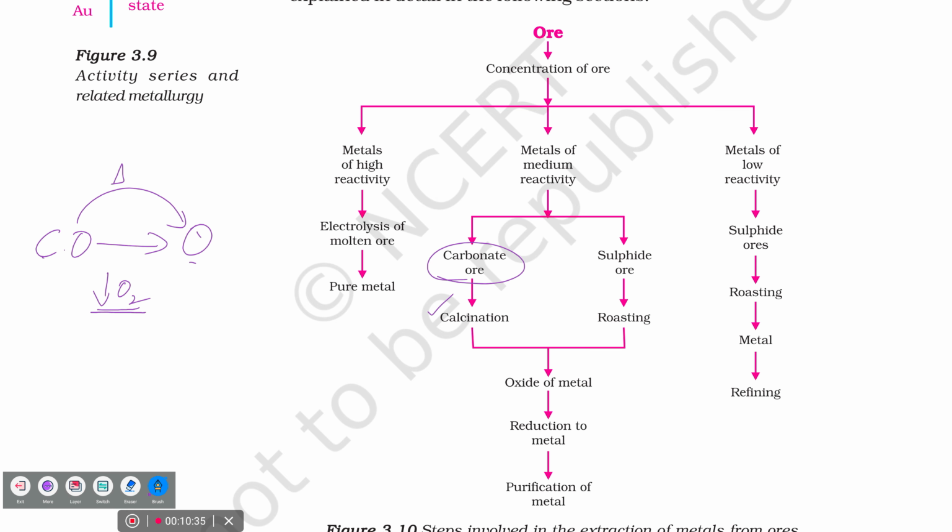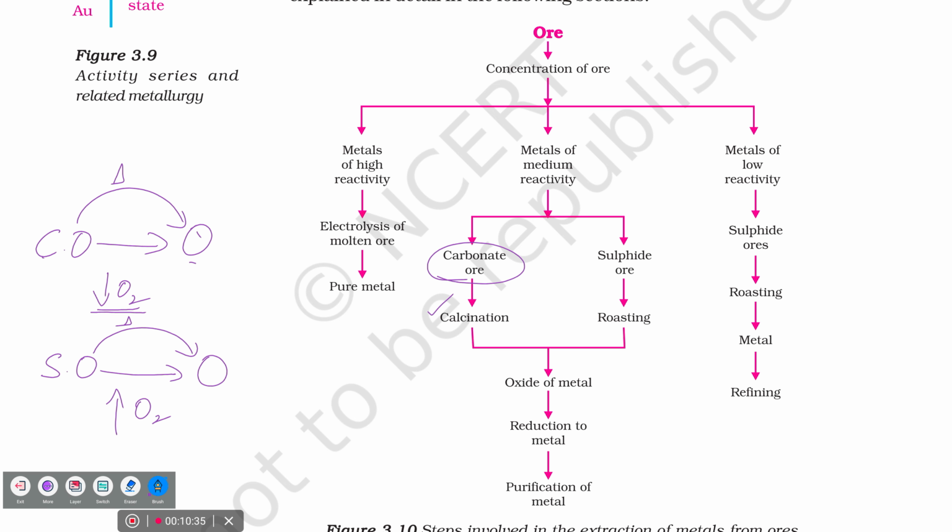What is the next one? Roasting. So what is required? By the word itself it is very clear. Less oxygen or excess? So how will you write? Sulfide ore is converted into oxide by heating strongly with excess of oxygen. Remember it. You can easily write down the definition by yourself.